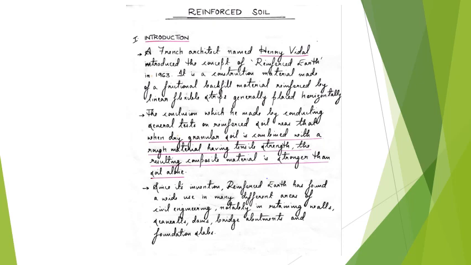Only then will it serve the purpose, because soil is very weak in tension, and that is why we introduce a material having tensile strength into soil. When a soil is combined with such a material, the strength of such a composite material will be much higher than the strength of soil alone.